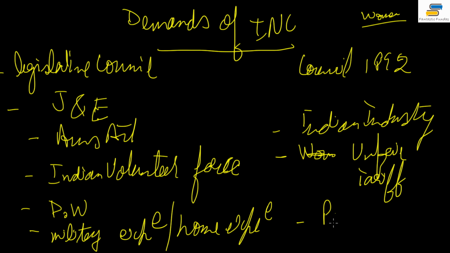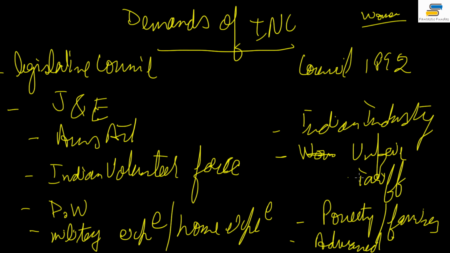Poverty and famines should be controlled, people should be compensated, and the guilty should be punished. In fact, Dadabhai Naoroji gave his document Poverty and Un-British Rule in India, which was documented and published by him, but this was also advanced by Congress. Congress supported this document. So this is how things were.